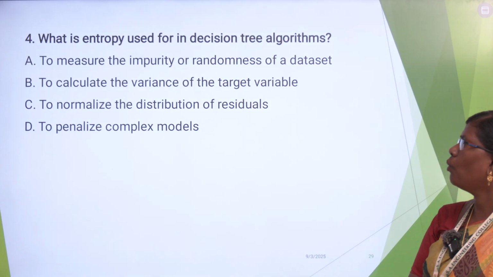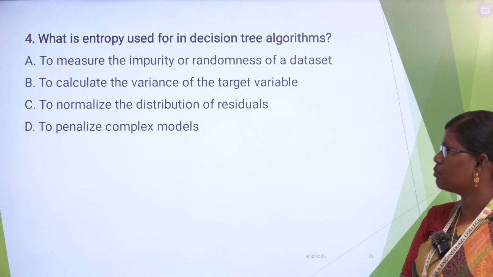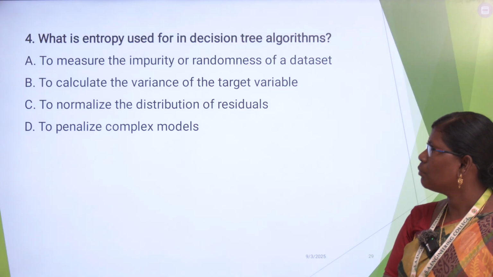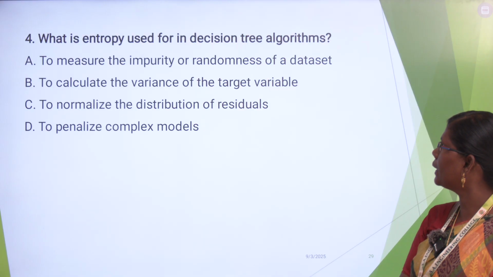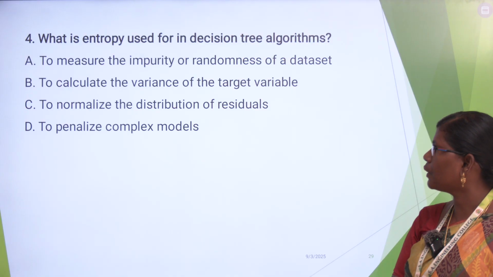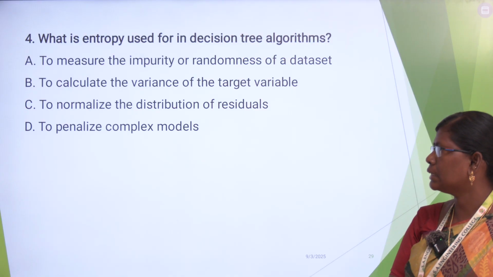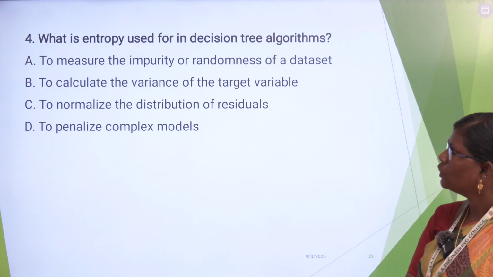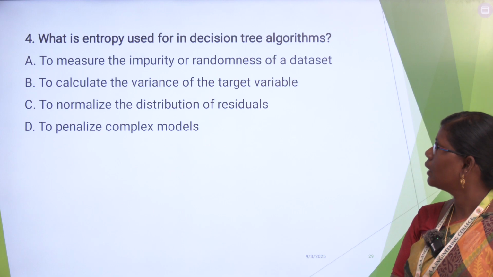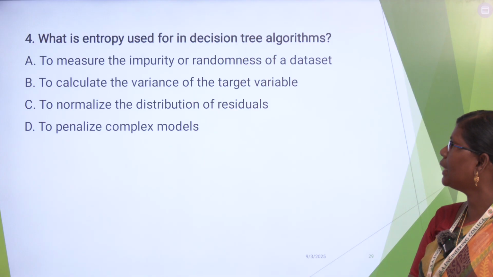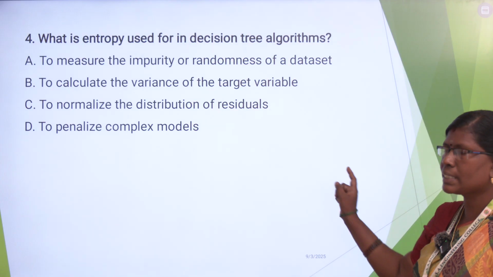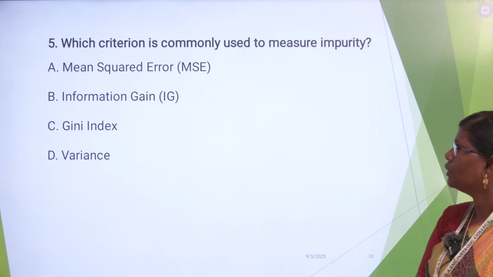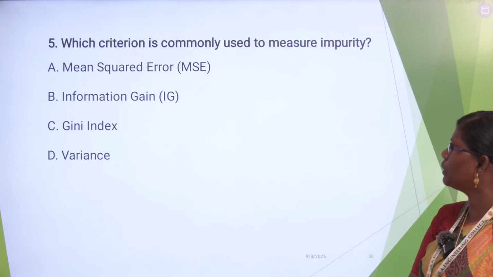Next, fourth question, what is entropy used for in decision tree algorithms? What are the choices given here? Answer A, to measure the impurity or randomness of a data set; B, to calculate the variance of the target variable; C, to normalize the distribution of residuals; D, to penalize complex models. So what will be the answer? Entropy is used to measure the impurity or randomness of a data set. So answer is A.